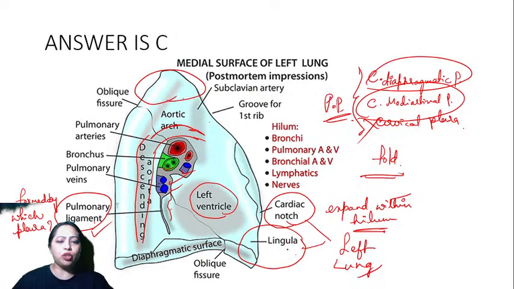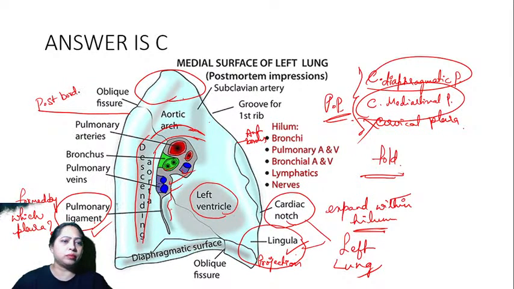Lingula is a feature of the left lung. It's a small projection that you can see from the anterior border. This is the anterior border. This is the posterior border. This is the diaphragmatic surface or inferior border. Okay, next one.